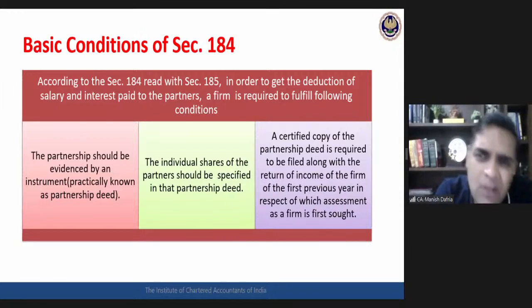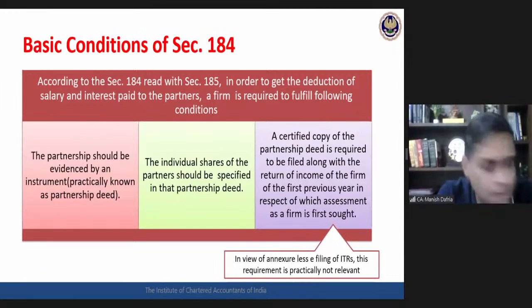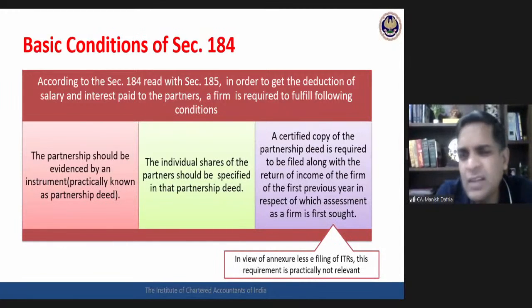So in law this requirement is there, but practically it is of no use. Practically speaking, two requirements only. From an examination perspective, when writing an answer in the exam, the third condition is also required to be written: a certified copy of the partnership deed is required to be filed along with the return of income of the first previous year. Practically speaking, this requirement is no more relevant now.